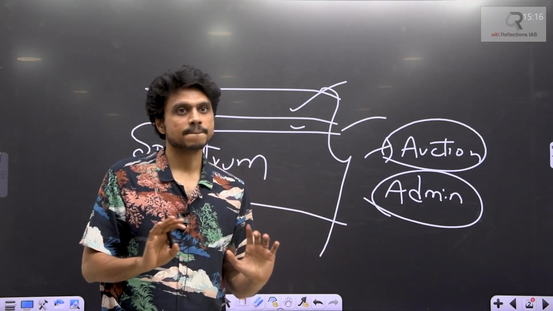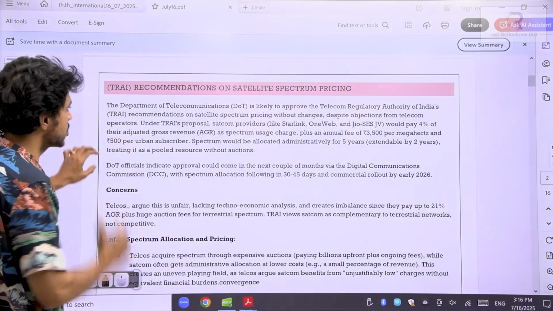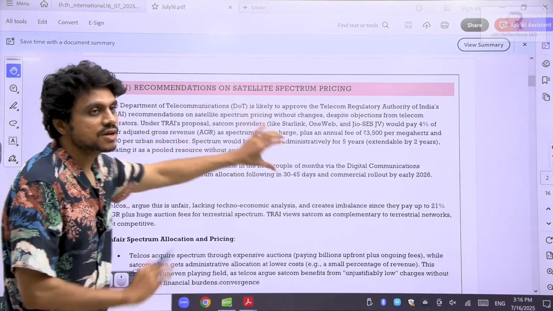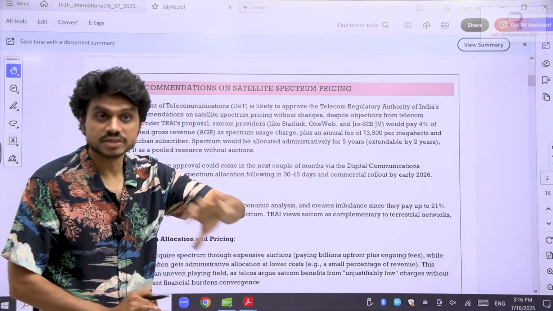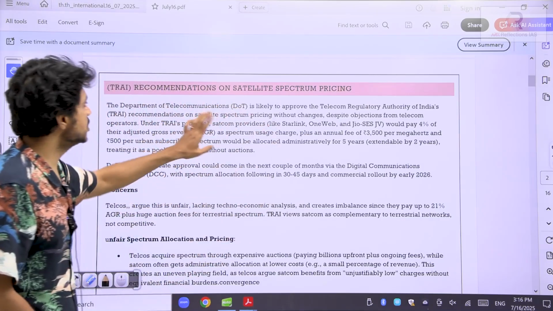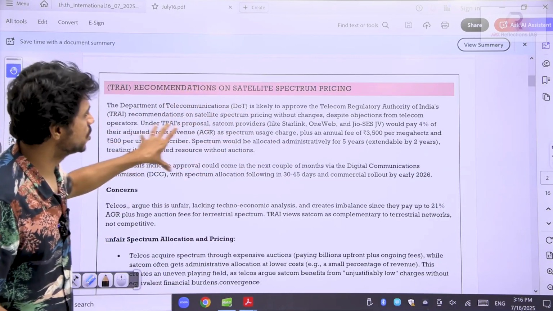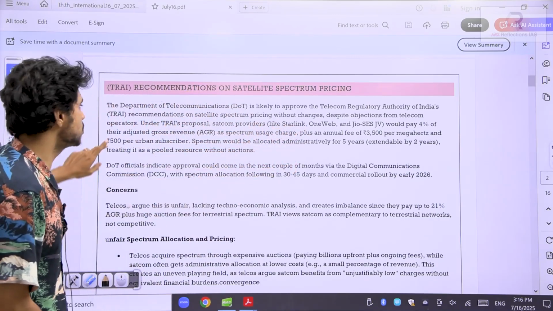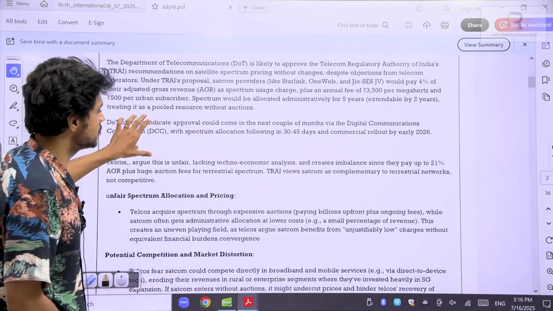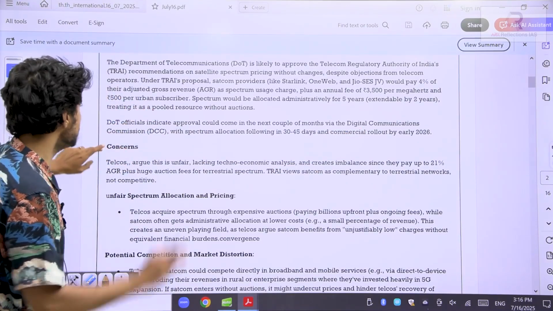So are we clear? Very simplified format. This is given in the Business Standard. People will get confused if they do not have that clarity. See here, TRAI is a regulatory body. It takes care of telecom sector regulation, and it has provided the recommendation. The final approval is done by the Department of Telecommunication. So overall, they have gone into this administrative process. The Digital Communication Commission within the Department of Telecommunication will approve it, and then the final approval comes from the DOT.